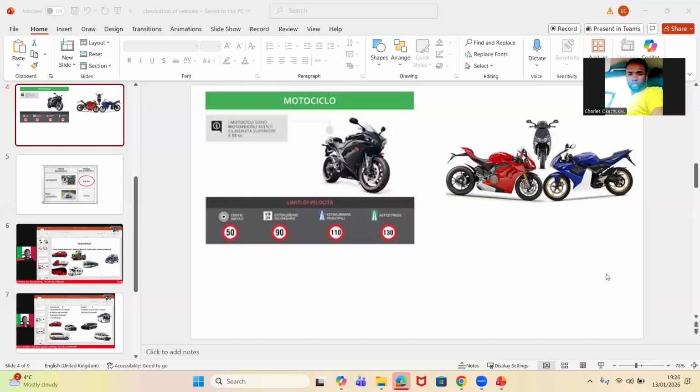The definition of motocycle now: they have two or three wheels, like ciclomotore. Should we remember? Now, the second definition of motocycle: they call them quadricicli pesante or non-leggeri. Is it clear now? Okay. What will be the characteristics of motocycle?